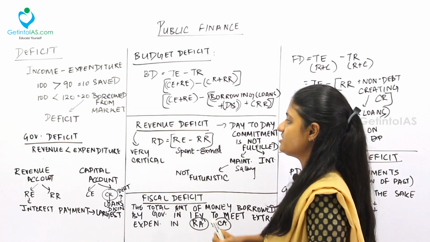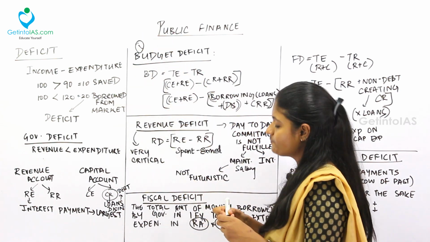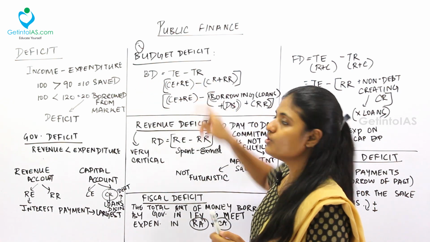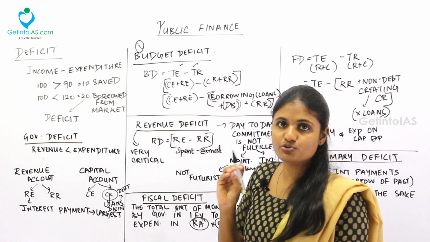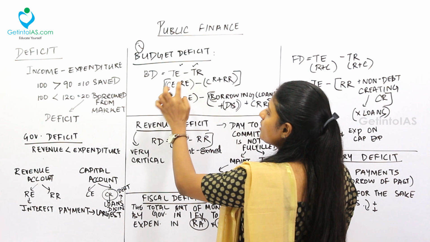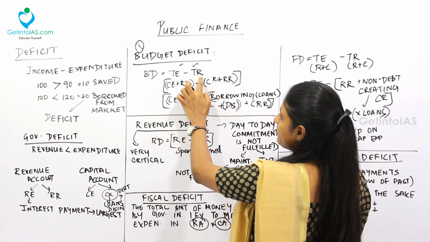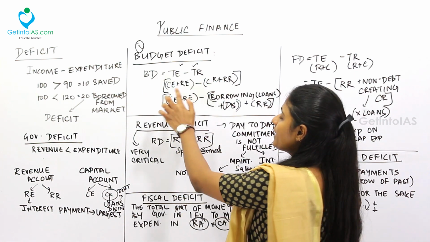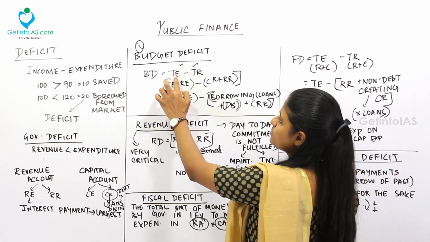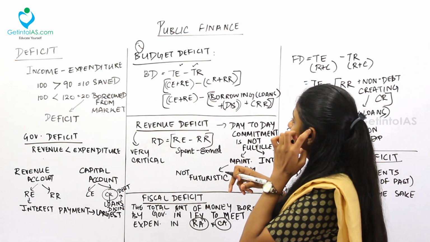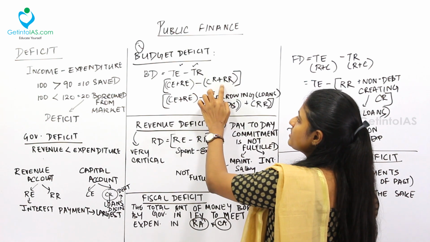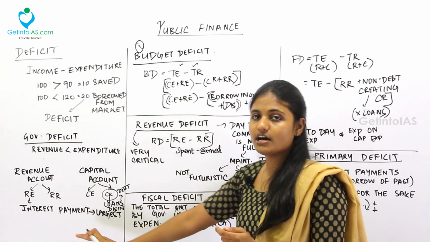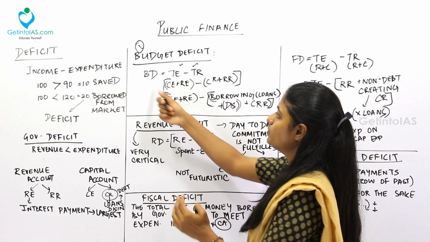So the first deficit is the budget deficit. What is called budget deficit is, see, the difference between the total expenditure and the total revenue. So the total expenditure minus the total revenue is called the budget deficit. Fine. When the government's total expenditure is more than the total revenue, that accounts to the budget deficit. So you already know the formula for total expenditure. That is, the capital expenditure plus the revenue expenditure is the total expenditure, minus the total receipts, that is the capital receipts plus the revenue receipts. So when you put all that together, you get the budget deficit.